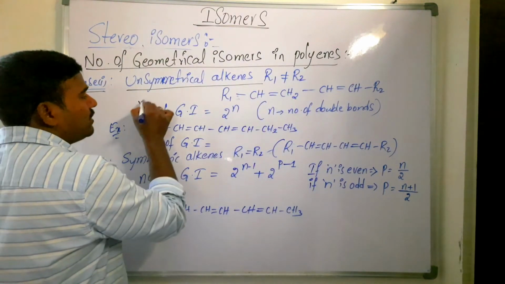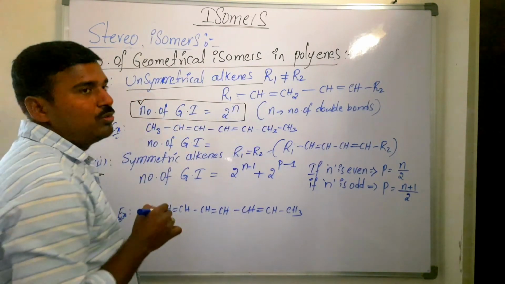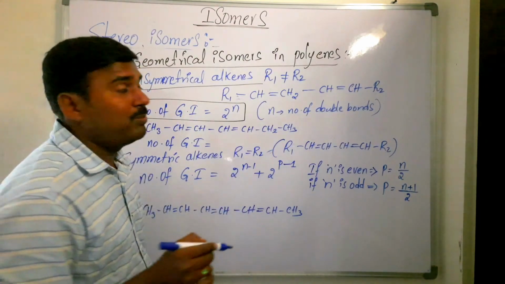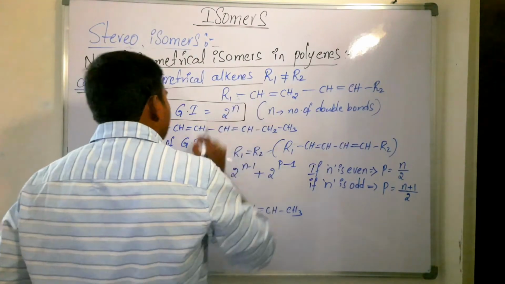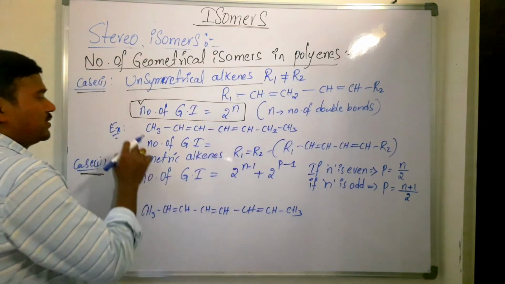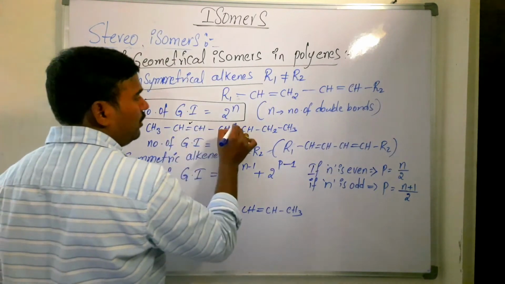In case of unsymmetrical alkene, the number of geometrical isomers will be 2 power n. What is n here? The number of double bonds. So, say for example, we take this one. n indicates the number of double bonds. How many double bonds are there here? 1 double bond, 2 double bonds.